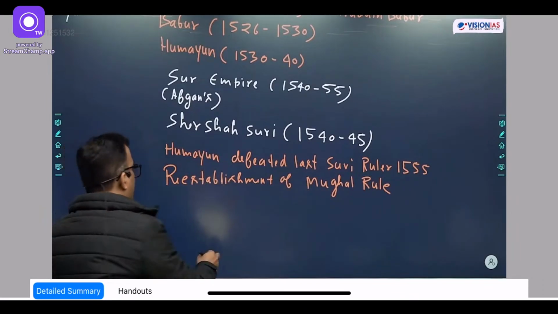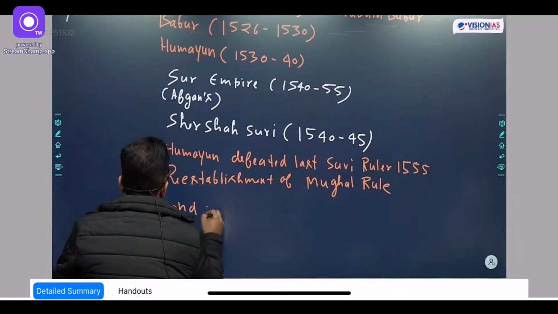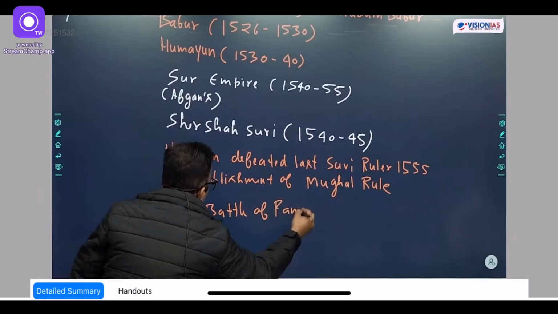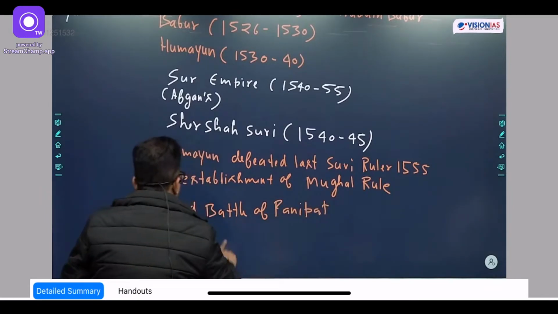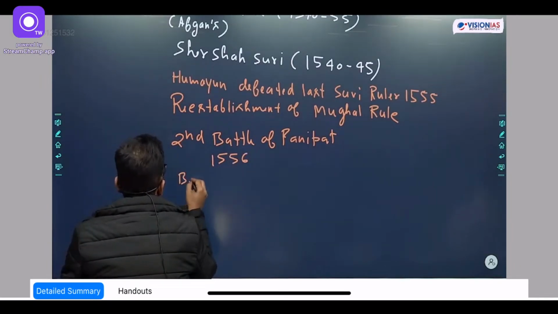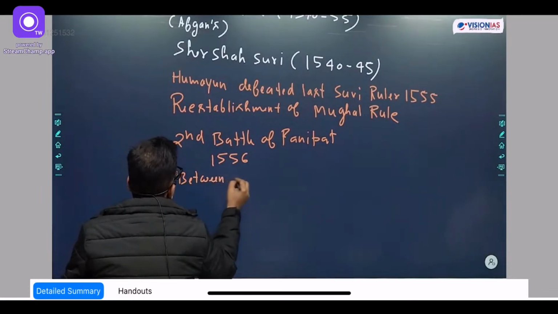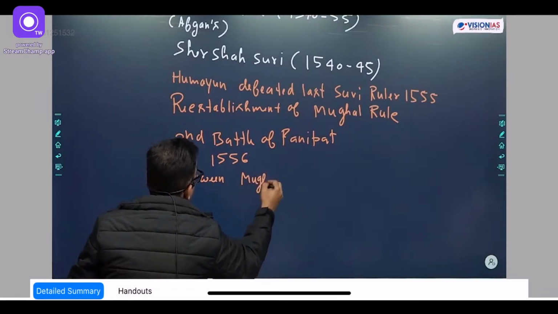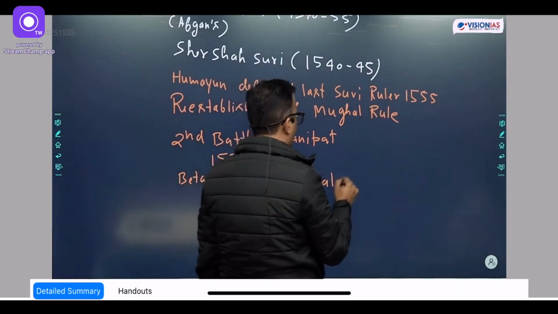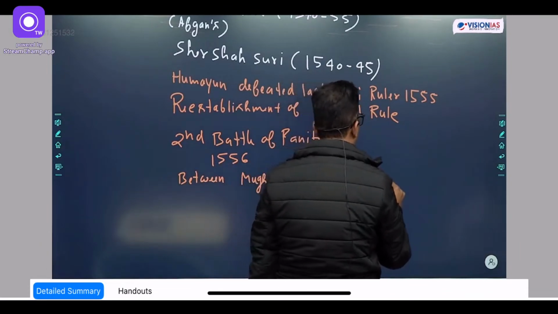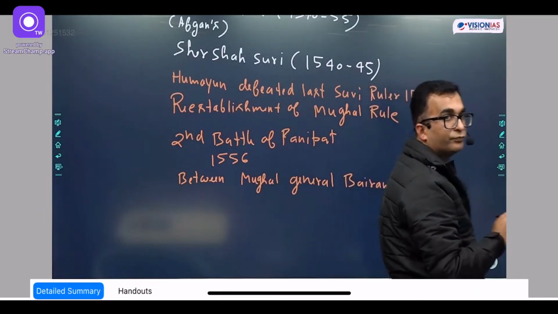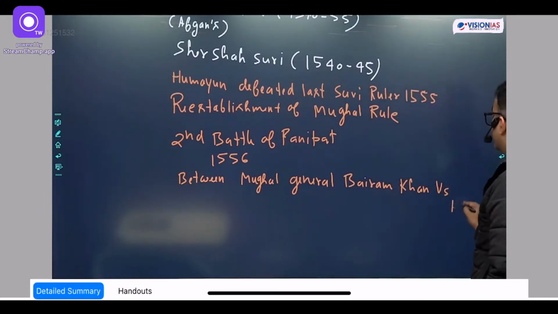So write here: second battle of Panipat (1556) between Mughal general Bairam Khan versus Hemachandra.